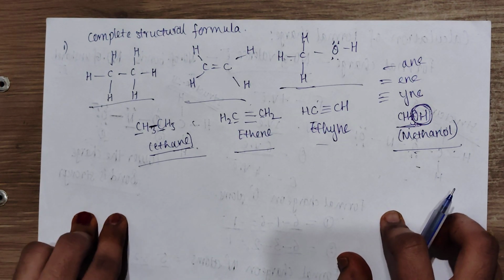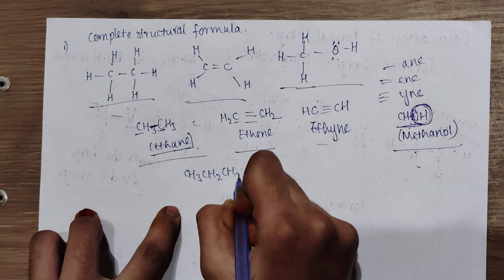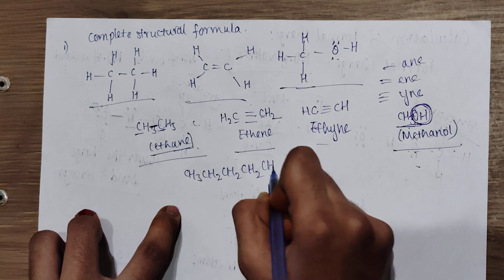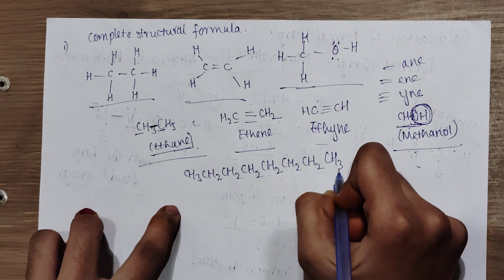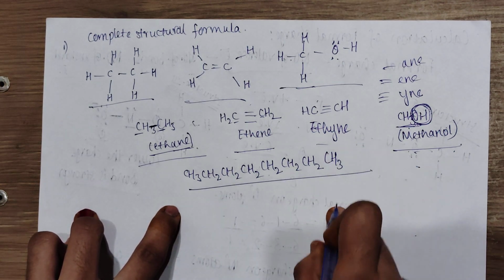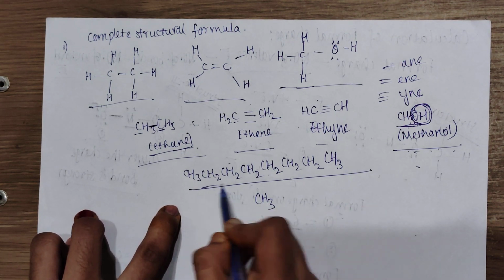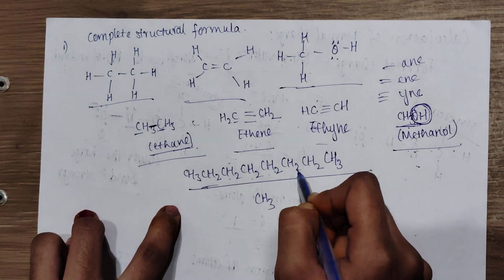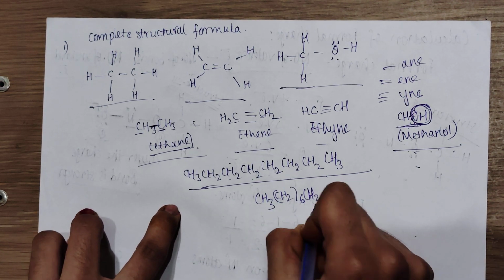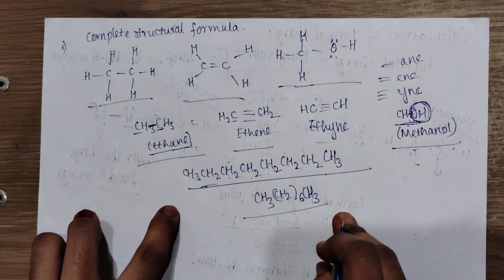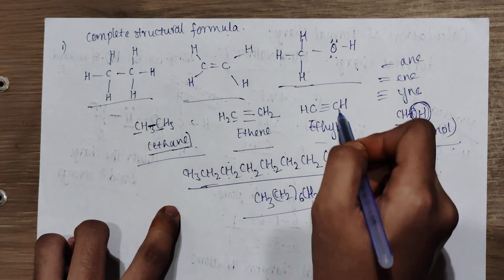Similarly, if we take CH3, CH2, CH2, CH2, CH2, CH2, CH2, and then CH3, we can further condense this as CH3. Here CH2 is repeated 6 times, so CH3(CH2)6CH3. This is the representation of the condensed structural formula, and this is for the complete structural formula.